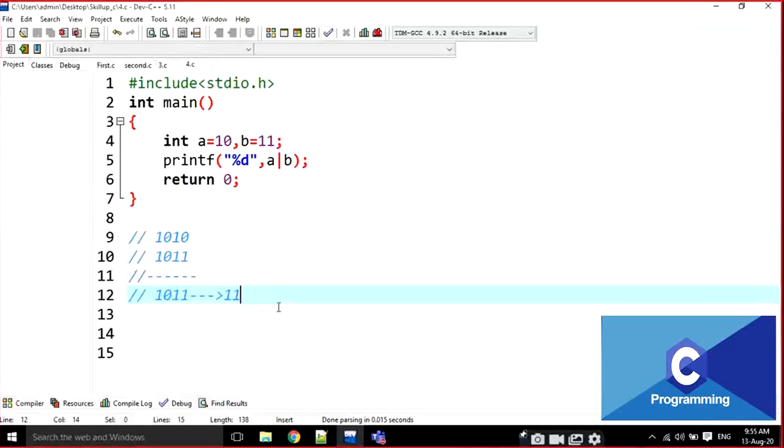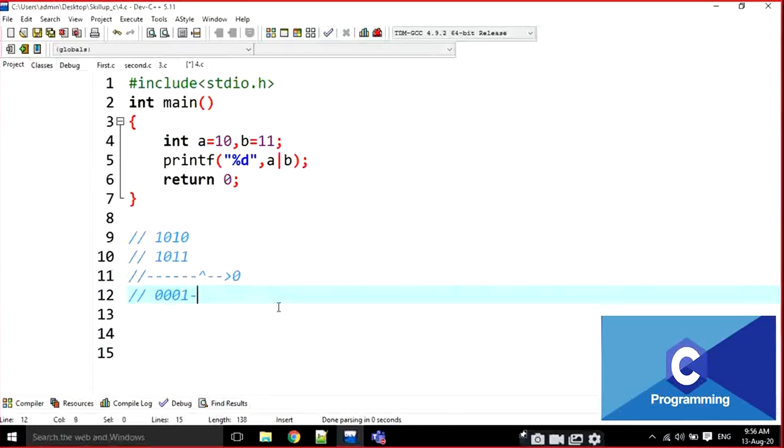Then what is the XOR gate? Do you know what an XOR gate means? If both values are the same, it is going to return 0, either both are 1 or both are 0. That means 0 0 gives 0, 1 1 gives 0, and 0 1 gives 1. Only if both are different will it represent 1.